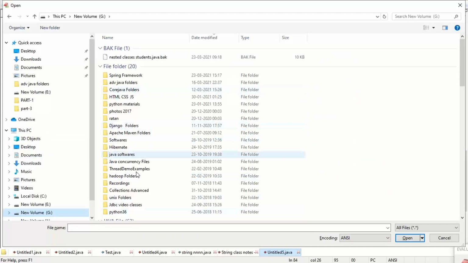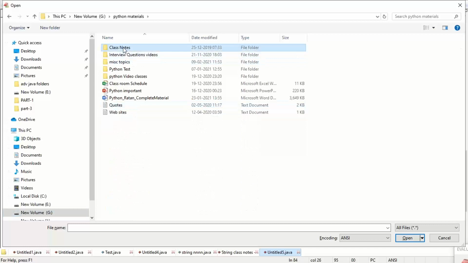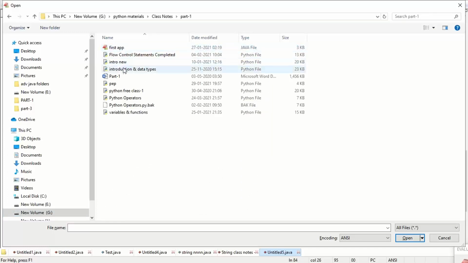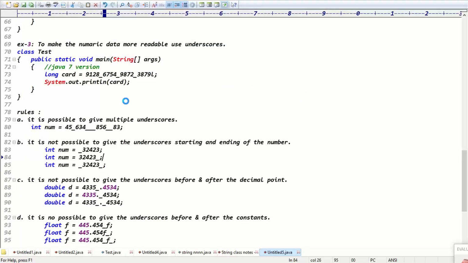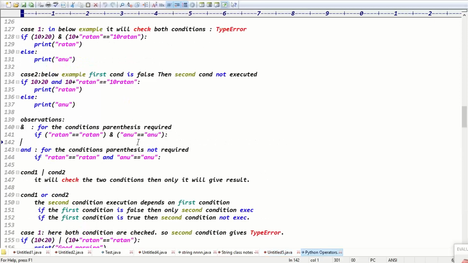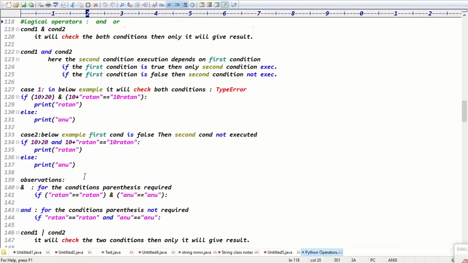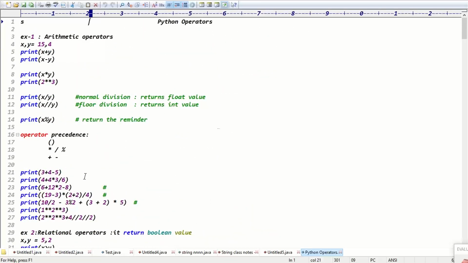Bitwise and logical operators. What is the difference between bitwise and logical operators? I think the bitwise operator checks both conditions, then only the result will be generated. What about logical operators, guys? In a logical operator, second condition execution depends on what? The first condition, right?